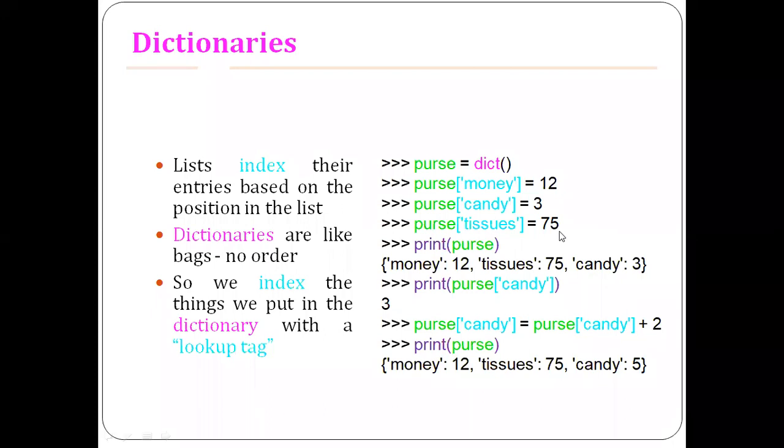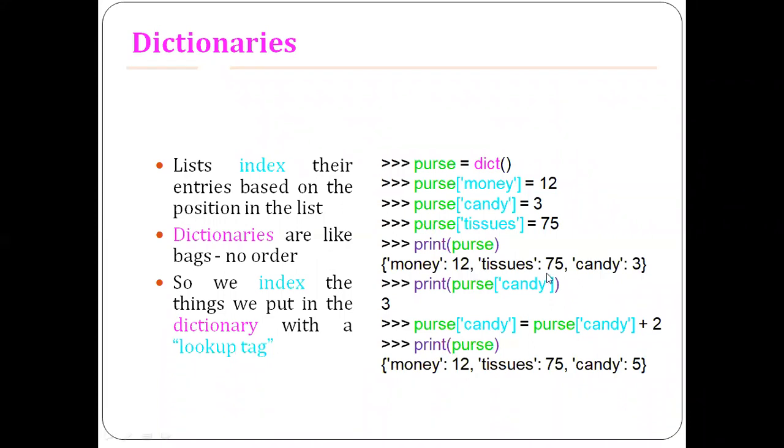So now we can print the contents of the dictionary by using the print function, print followed by the name of the dictionary. What is the name of the dictionary? It is purse here. When you print it, you get the lookup tag, also called the key, money, colon, 12, the associated value.